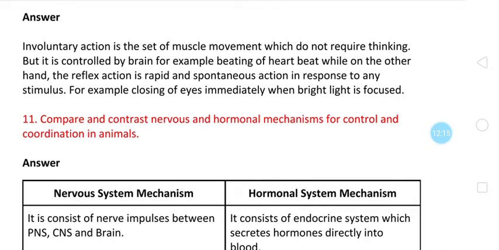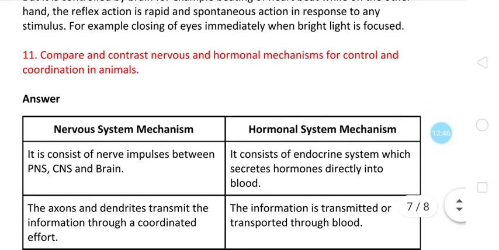For example, beating of the heart. On the other hand, a reflex action is a rapid and spontaneous action in response to any stimuli. For example, closing of the eyes immediately when bright light focuses is a reflex action. And involuntary actions, that is muscle movement, for example of the heart and intestinal muscles, do not require thinking. That's why they are involuntary actions.